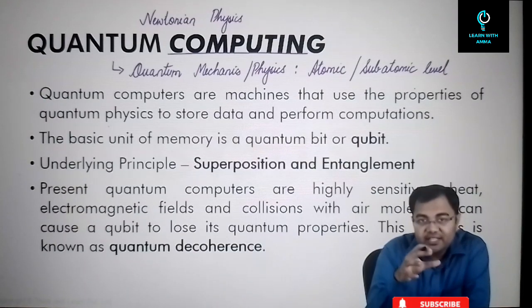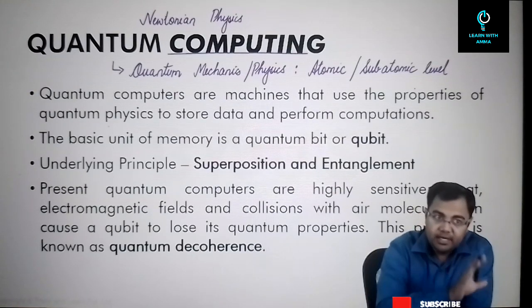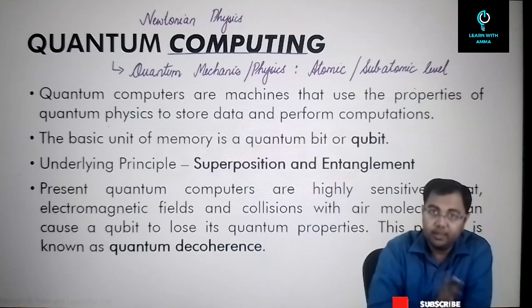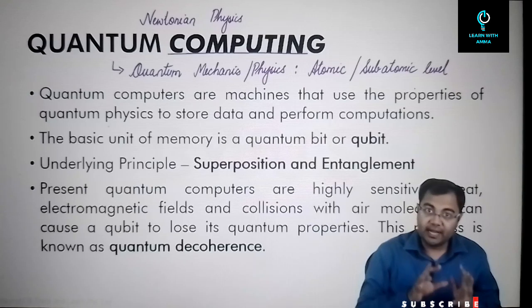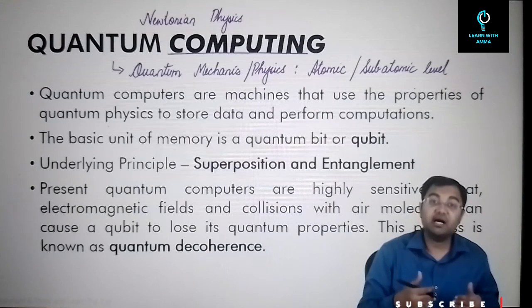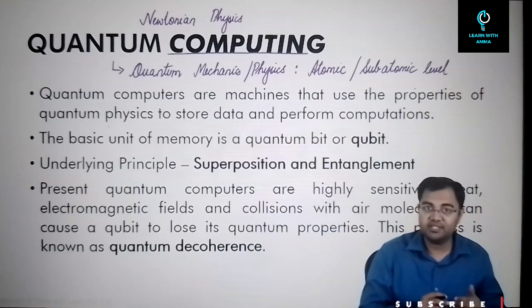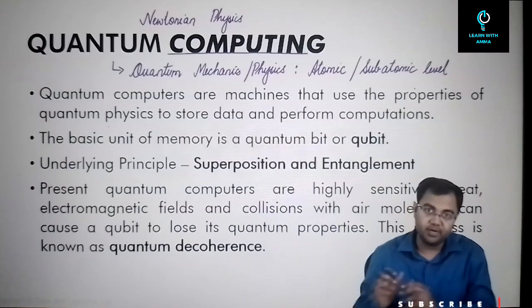So there are very specific properties that we can see with the subatomic particles that will never be seen in a normal particle that we see around us. So that's why the laws of physics are completely different. And the kind of computing that works according to the laws of quantum physics is called quantum computing.